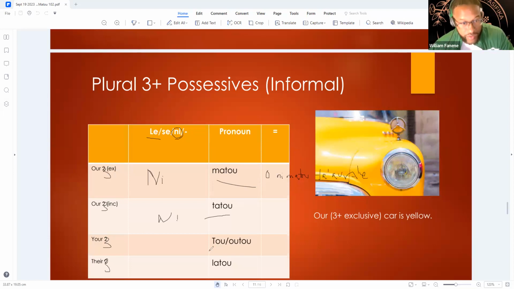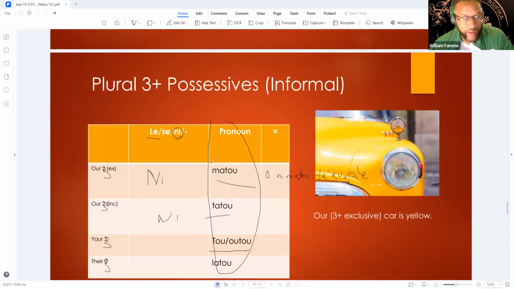Some of y'all's cars. You guys are rich. Can I borrow some of you guys' cars? O ni oto ta'vale or o ni to ta'vale. Some of their cars that belong to them. So when it comes to these pronouns, if we're just talking about the pronouns themselves, this means we or us, this right here means you all, and this right here means them.